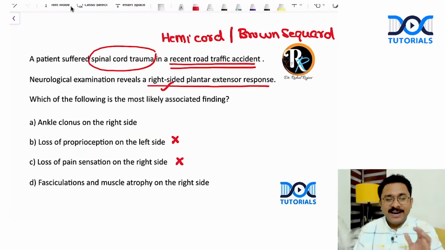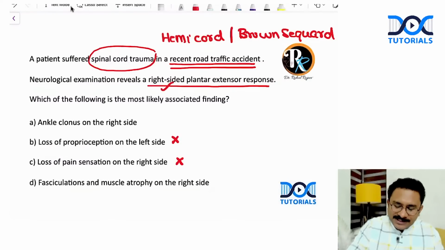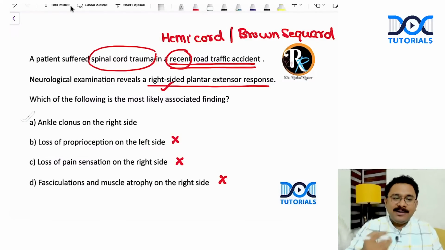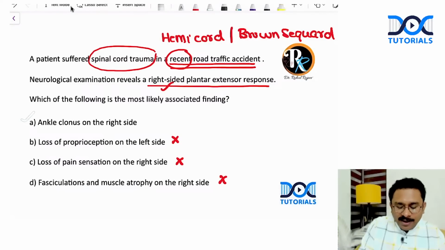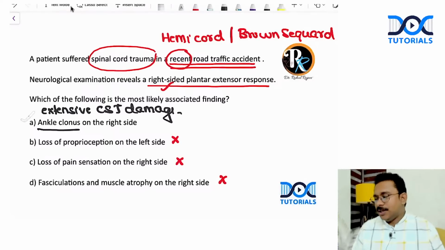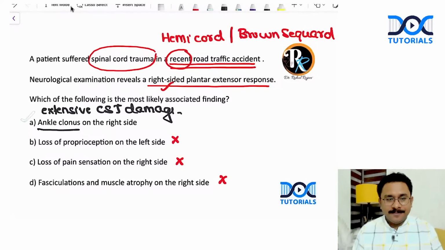Now, what about the last option, fasciculations and muscle atrophy? It is a recent road traffic accident. We know that, first of all, UMN lesions typically do not produce fasciculation and wasting, correct or not? And even if at all there has to be some sort of muscle wasting, it has to be a long-standing disuse atrophy. So that is not what I'm actually seeing here. It is a recent road traffic accident. So here I'm expecting an ankle clonus. When do you see an ankle clonus? When there is extensive corticospinal tract damage. So in this case, I may get an ankle clonus. So my answer for this question is going to be option A, right?